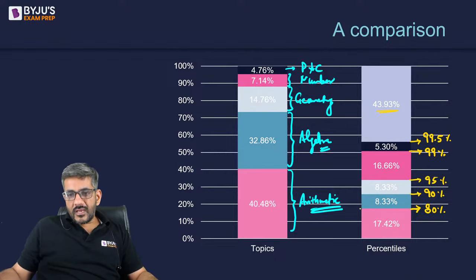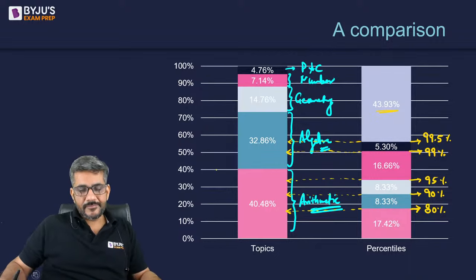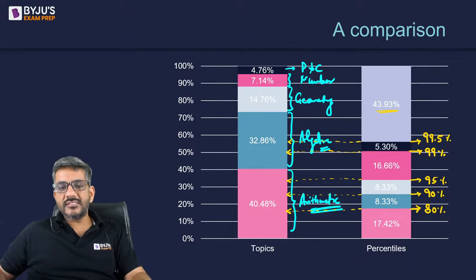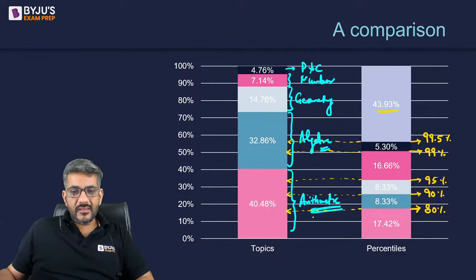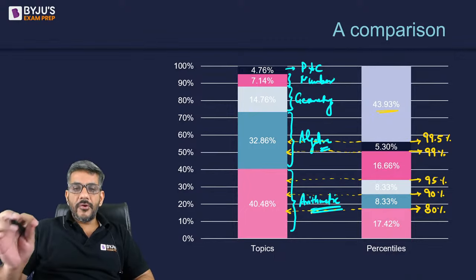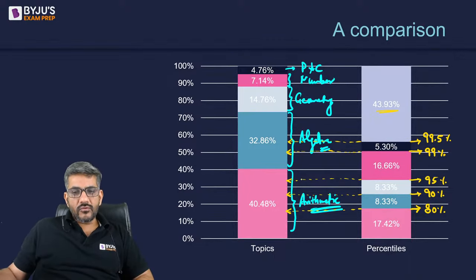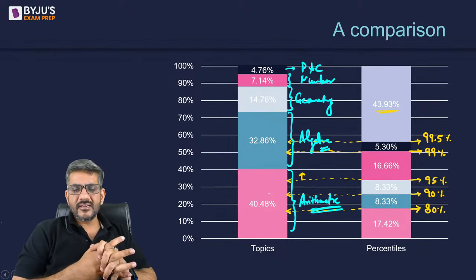Now, अगर मैं 80 परसेंटाइल यहां से अगर कंपेयर करके देखूं तो तकरीबन यहां पे मेरा 80 परसेंटाइल आता है. अगर वही मैं 90 परसेंटाइल को देख रहा हूं, it appears somewhere here. A 95 percentile appears somewhere here. A 99 percentile appears somewhere here, and a 99.5 percentile appears somewhere here. What does that mean? What does it tell you? Looking at this graph, can I say just by doing arithmetic, I could have gone above 95 percentile in CAT QA section? Isn't that correct?